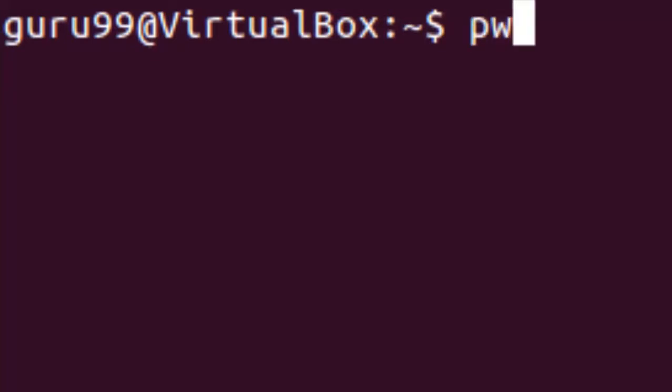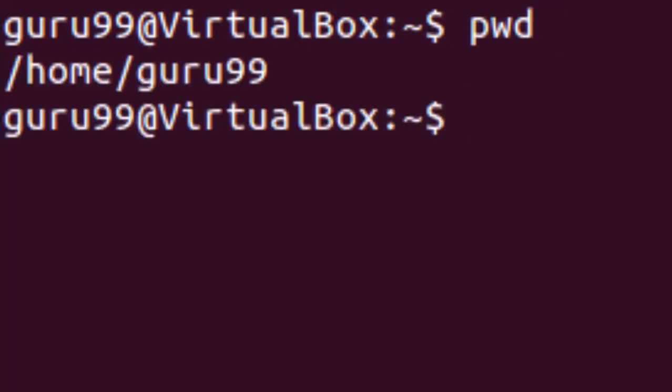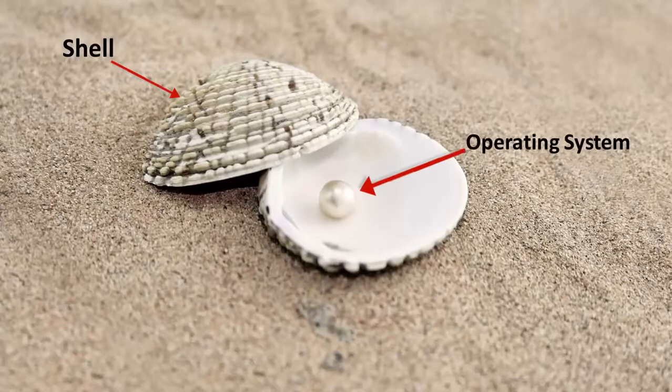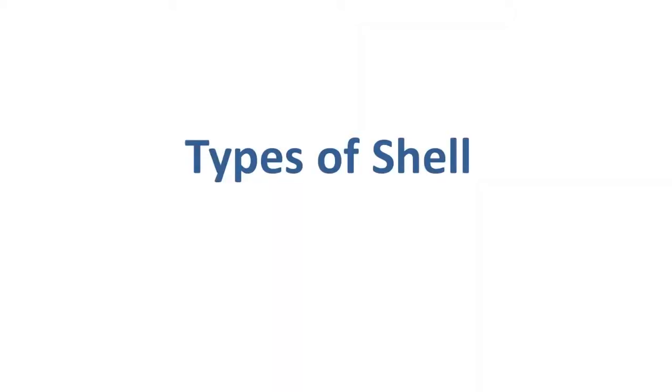So if we type in the pwd command and hit the enter key, the output or the result is thereafter displayed on the terminal. The shell wraps around the delicate interior of an operating system, protecting it from accidental damage. Hence the name shell. There are two main shells in Linux.